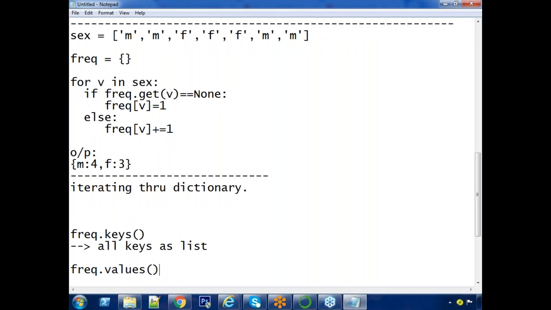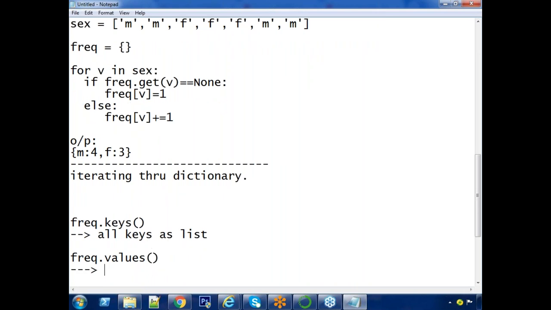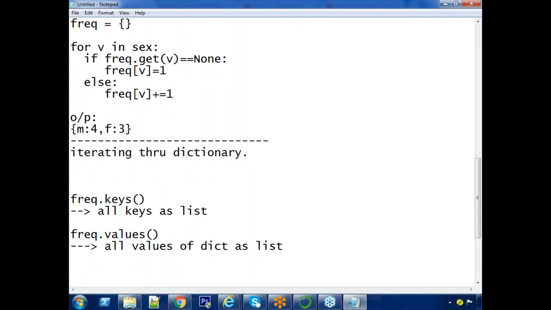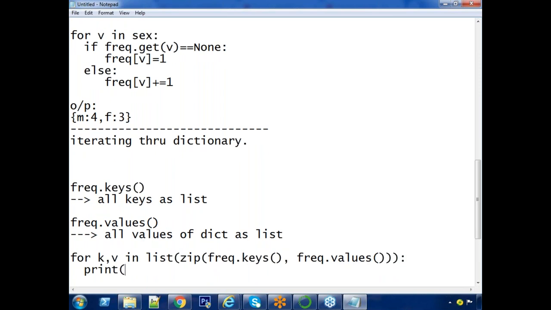Values: all values of the dictionary as a list. Now we are going to iterate: for k comma v in list of zip of frequency dot keys of, comma, dot values of. Print.